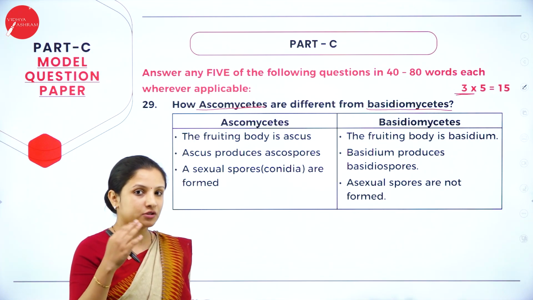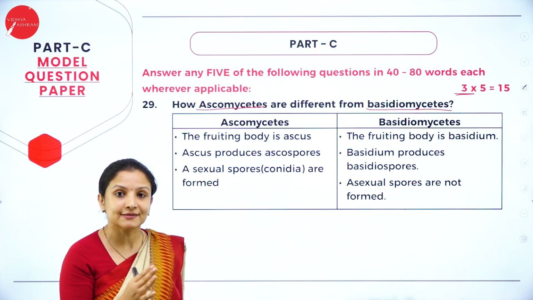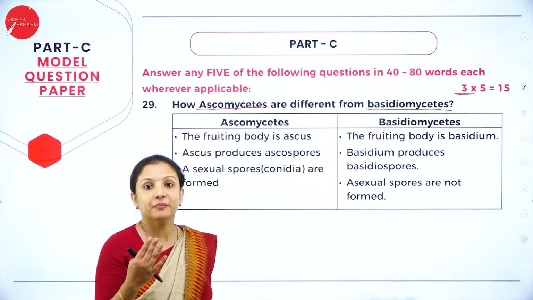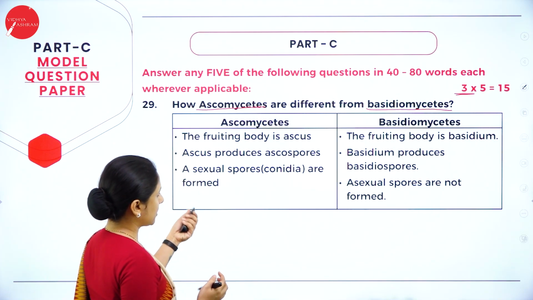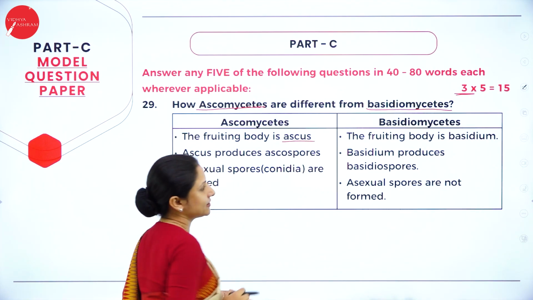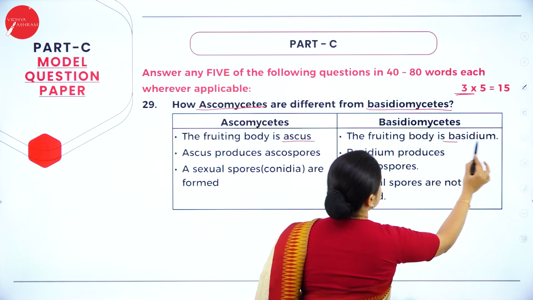And where are the spores produced? Ascospores are produced in fruiting bodies called ascocarp. Basidiospores are produced in fruiting bodies called basidiocarp. The fruiting body is an ascus, because it is cup-like in structure. The fruiting body in Basidiomycetes is the basidium.